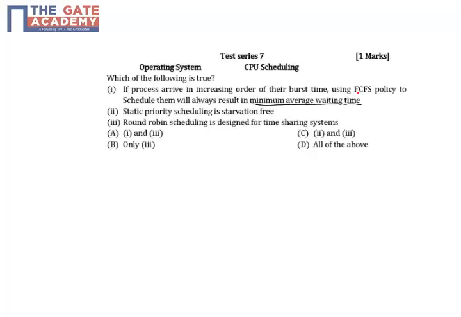more burst time. So if I take a simple example, let's say in this particular order processes are coming, so I am just writing the burst time of each process: 2, 3, 8, 15, 20, 24 or something. Then this particular process should be given CPU first, just because it has very little burst time and it has arrived first according to the FCFS policy. So this first point is correct. If processes are arriving in increasing order of their burst time, then FCFS will always give minimum average waiting time.